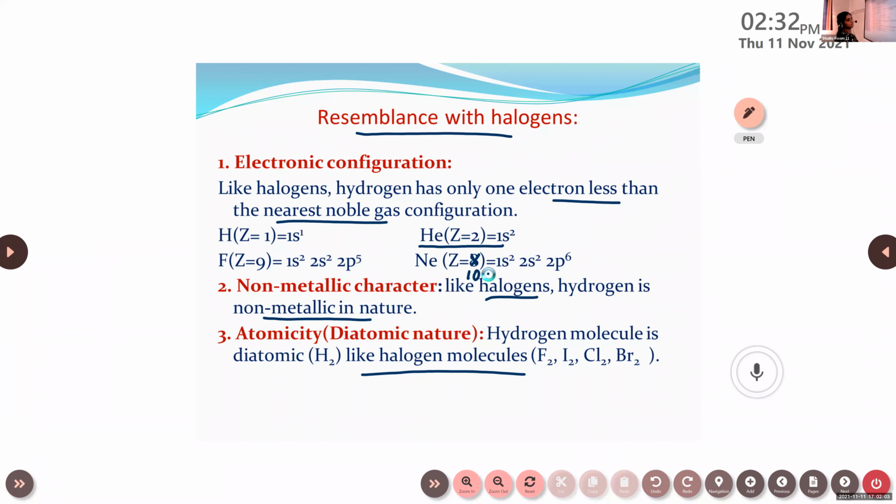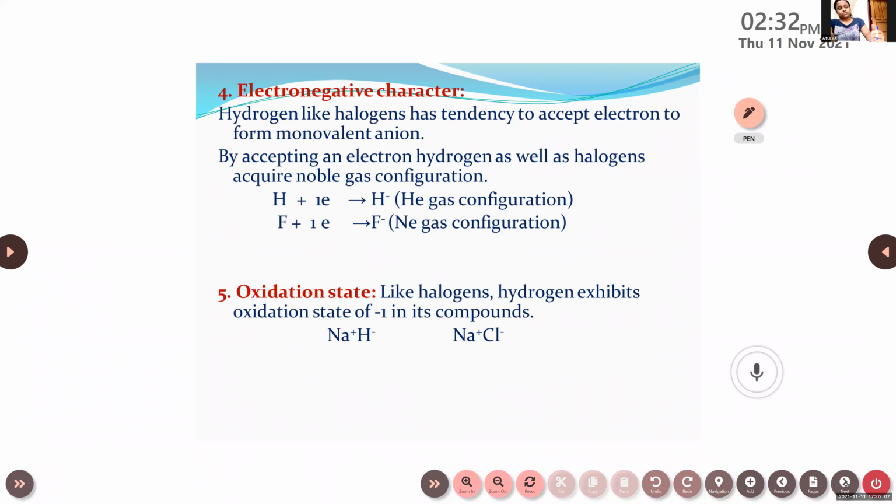Tulya finished, right? Yes, ma'am. Then the fourth one, about electronegative character. When we compare the properties with alkali metals, we have learned it is electropositive in nature, right? Here it is electronegative in character. So both electropositive and electronegative nature are shown by hydrogen.